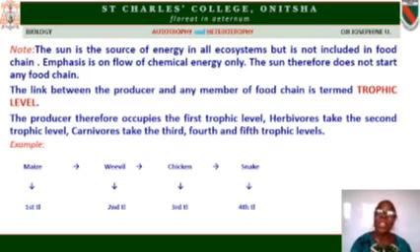The carnivore, a small carnivore, will be the third. Then any other carnivore may occupy the fourth and the fifth trophic levels. I have it drawn here. It is a natural food chain, but below it you have the trophic levels. Trophic levels is only talking about the level of feeding, the level of food consumption from the producer to the last in the trophic level.